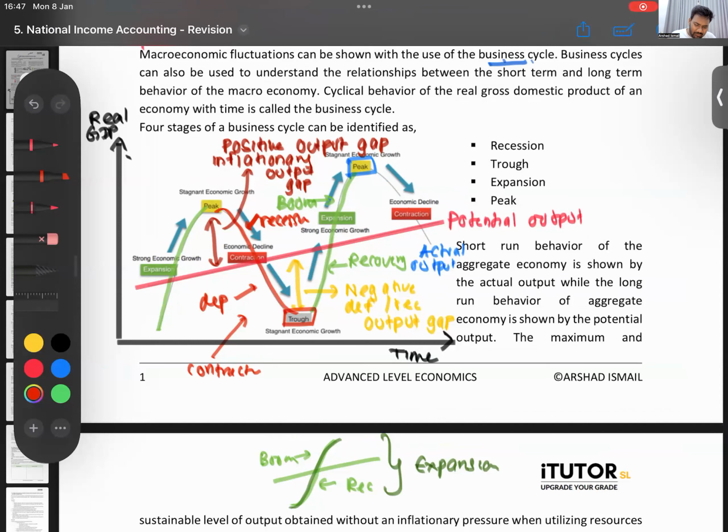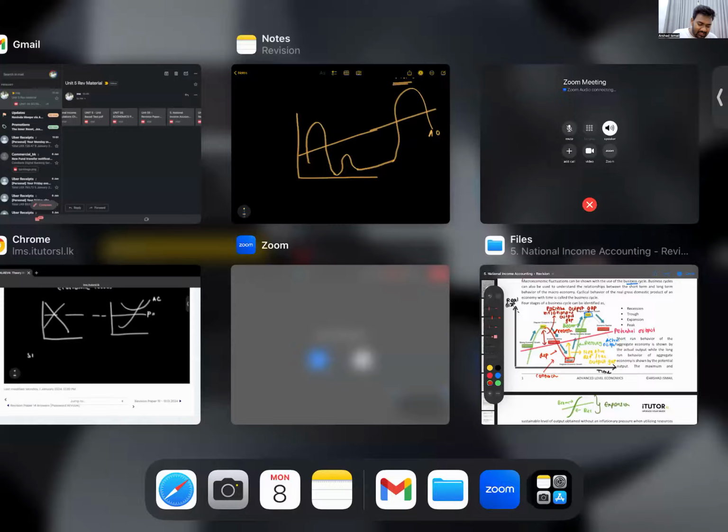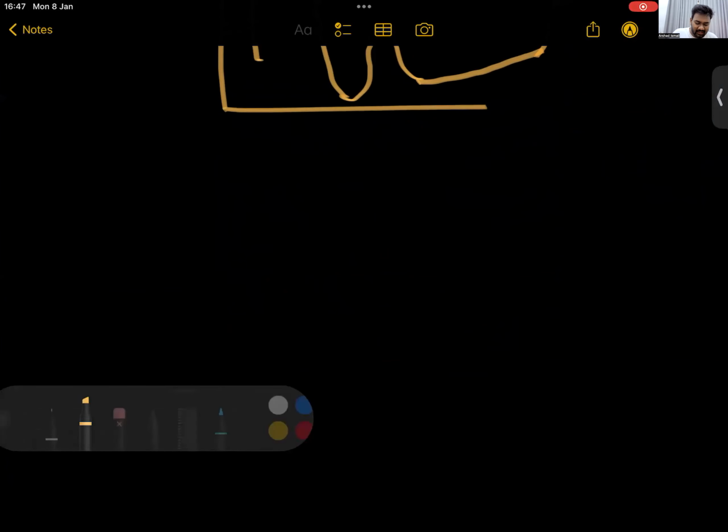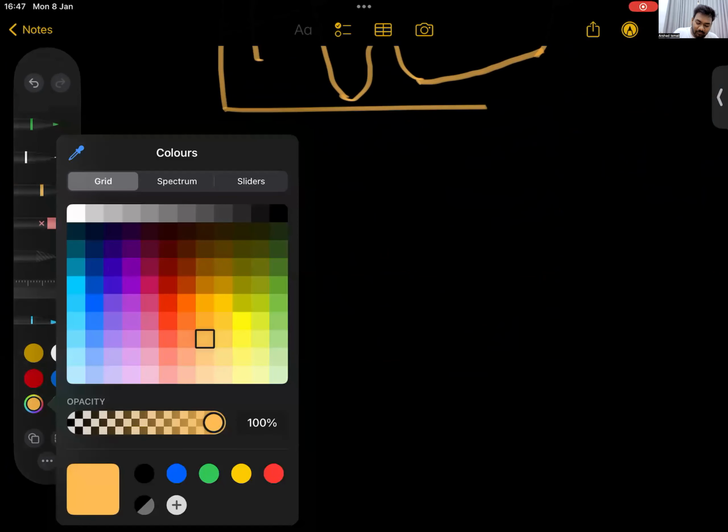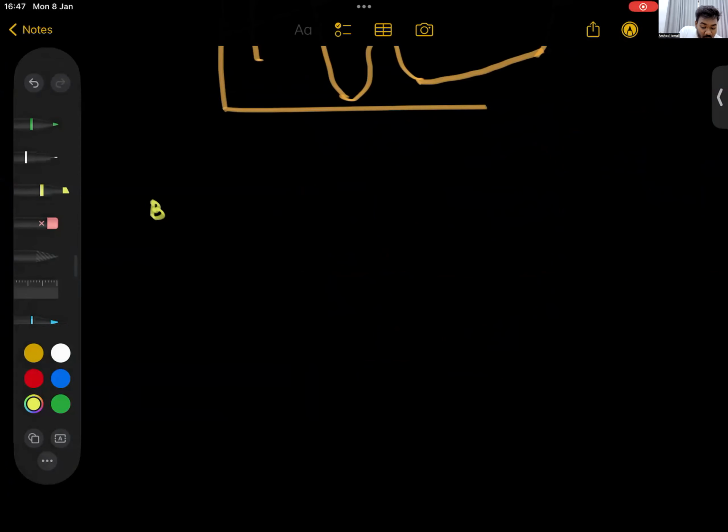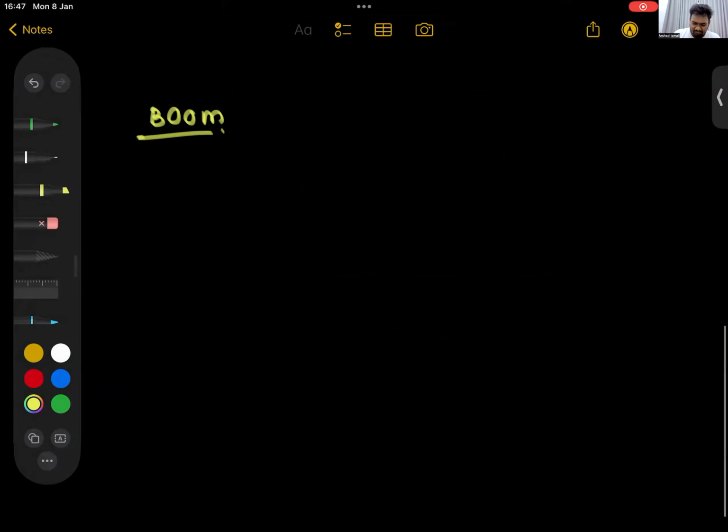Then guys, can you all tell me now, what will the government do? You can paste it on a sticky note also. During a boom, let's say the economy is expanding and there is a boom. What is happening to actual output? I'll say AO. Is it increasing or decreasing?